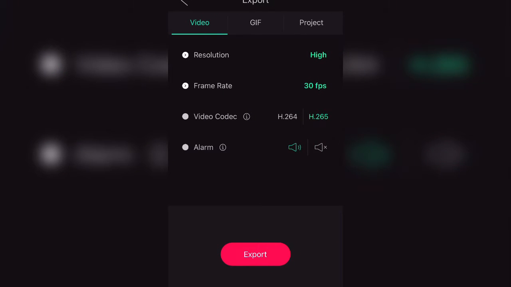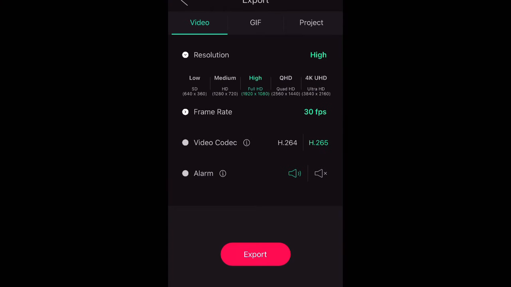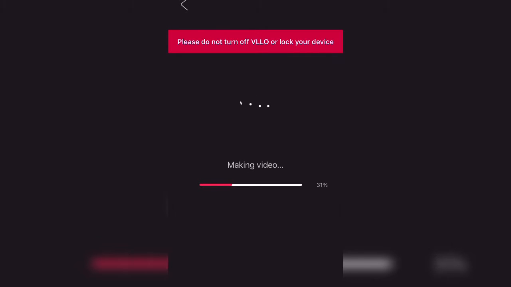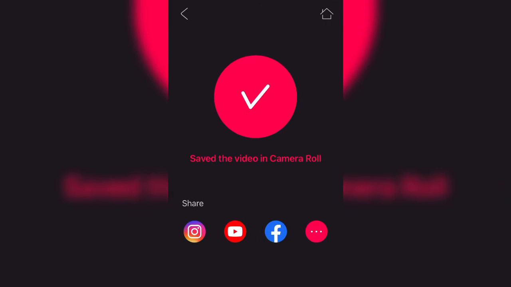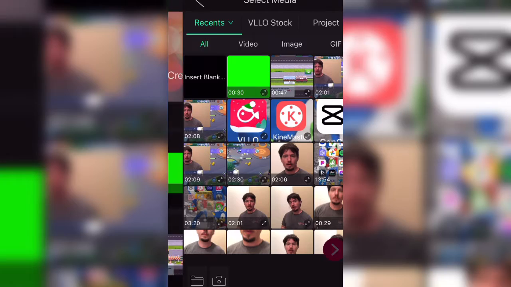So I'm going to join you here in a moment. Go ahead and do whatever your resolution is for your phone, whether you're working in 4K, I mean, you can do multiple settings. Hit export. It's going to go ahead and do its thing. Now that's saved. Now let's go ahead and jump over to the next step, which is to hit the home button.